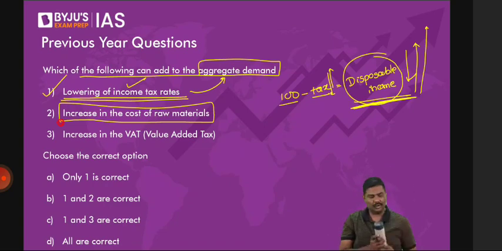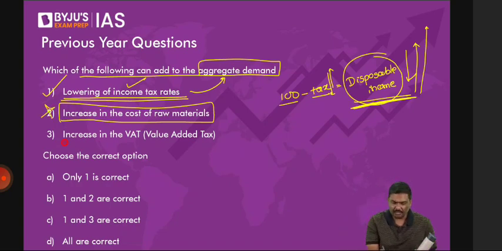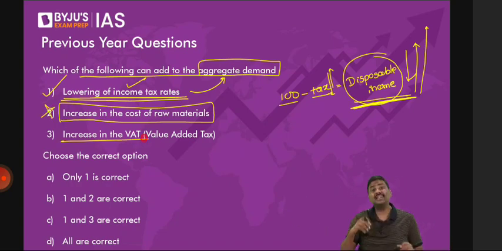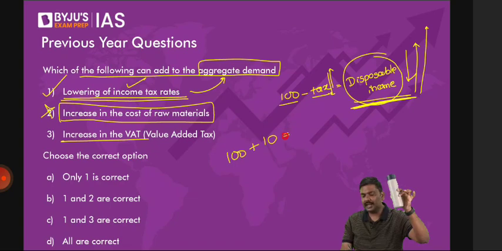Third one is VAT. Many of you would have got stuck here itself. Nothing wrong, because VAT I'm yet to discuss. Maybe in the next week or a week after that, when I take up taxation, we'll have a discussion. But what is the idea of VAT? Simple. Imagine you want to sell this bottle at 100 rupees. Government will impose a tax, let's say 10 rupees. The market price will become how much? 110. This is the idea of VAT I'm referring to here, value added tax.